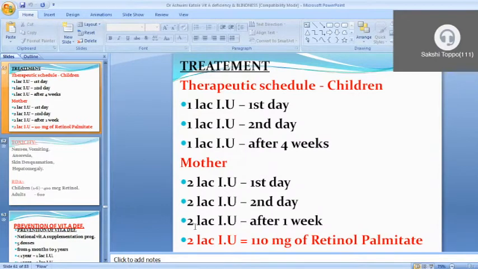अच्छा, 5 minutes. Then this is the treatment, the therapeutic schedule for the children: 1 lakh international unit on the first day for vitamin A deficiency, who are having very less amount of vitamin in the body, and on the second day the same 1 lakh international unit, and after 4 weeks 1 lakh international unit for the children, and for the mother 2 lakh international units on the first day, second day and after 1 week.